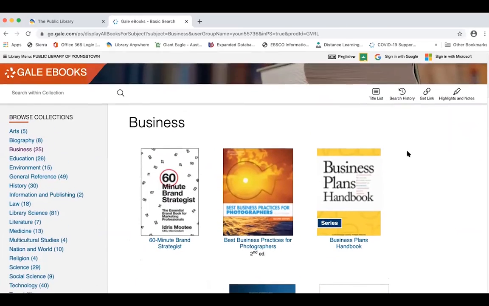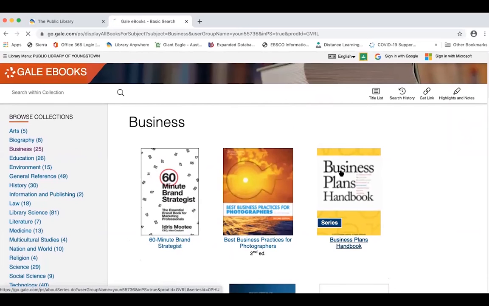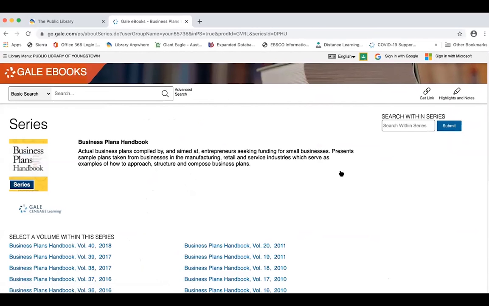One of the handiest ones for those starting out would be the Business Plans Handbook, because you do have to create a business plan in order to get started. And this has all 40 volumes of the Business Plans Handbook within it. And you can do a search within the series for the type of business plan you're interested in. So maybe you want to start a business as a florist.